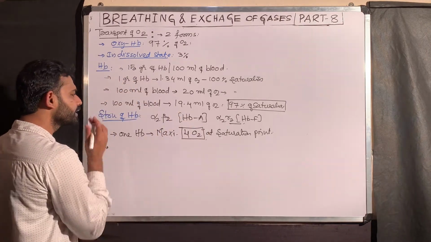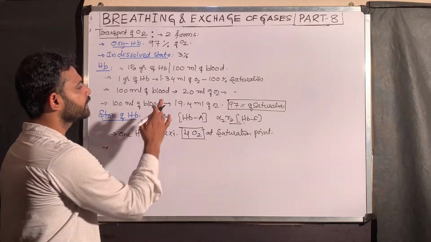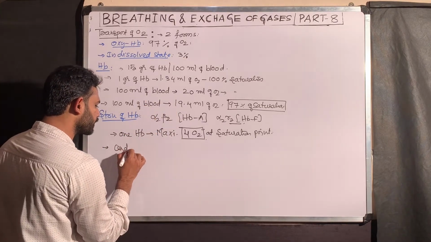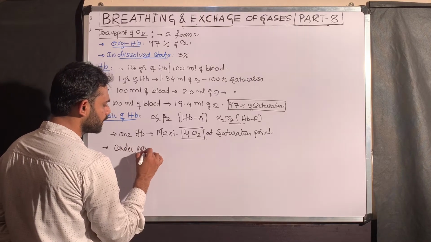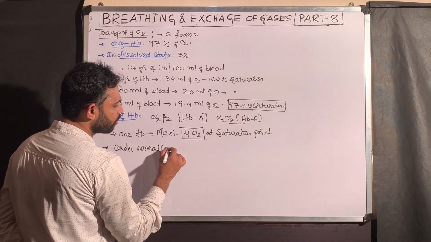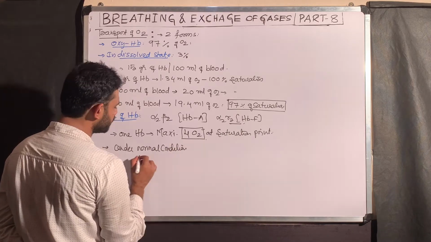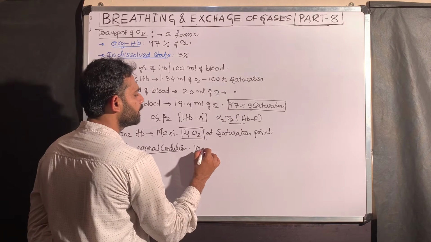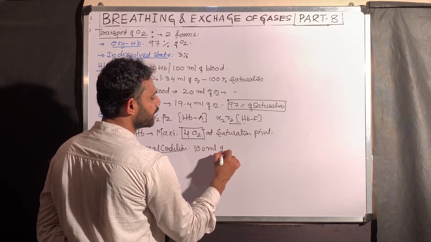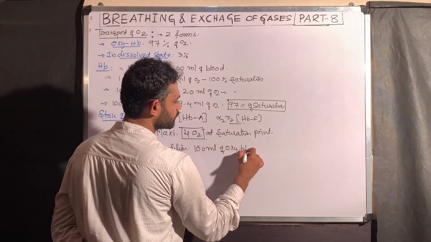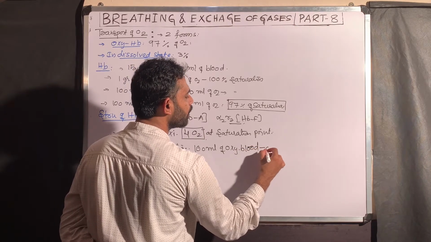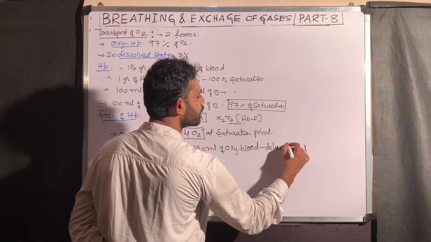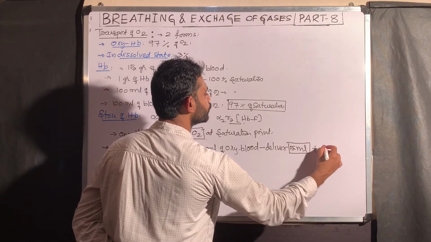The next, what I said, 100 ml of oxygenated blood carries 19.4 ml. Under normal condition, meaning the person is in the normal state and physiological activities are normal, 100 ml of oxygenated blood delivers 5 ml to tissues.